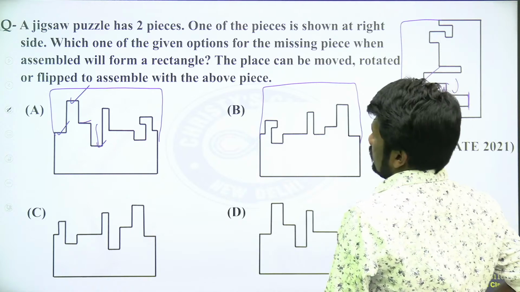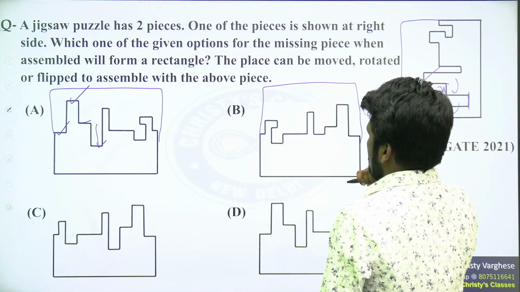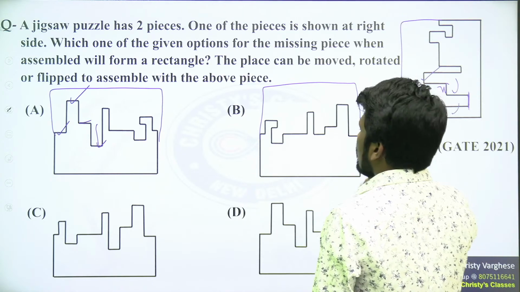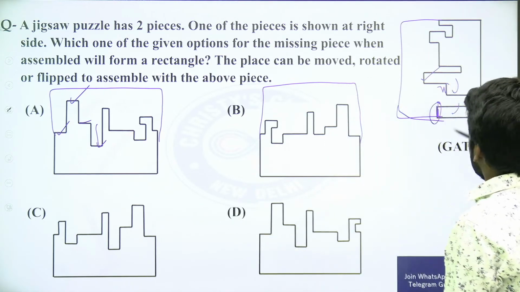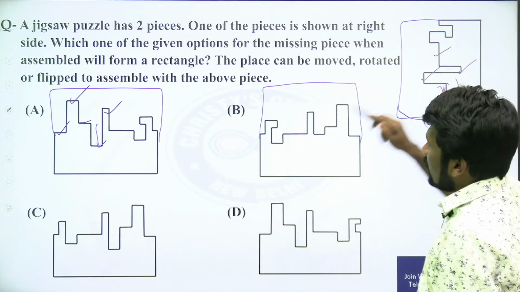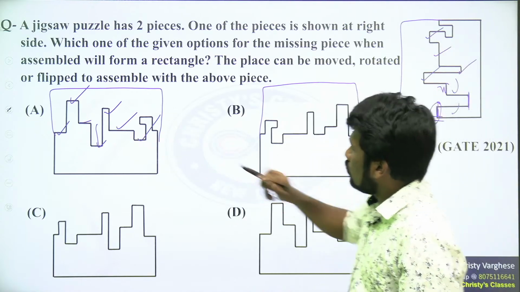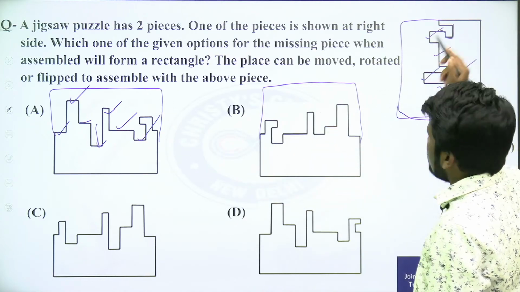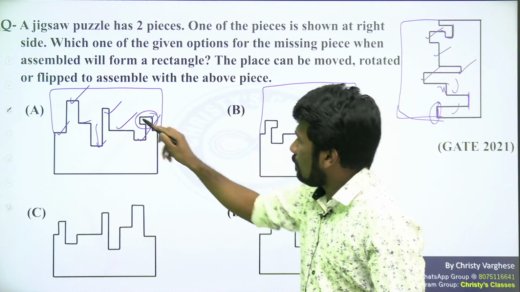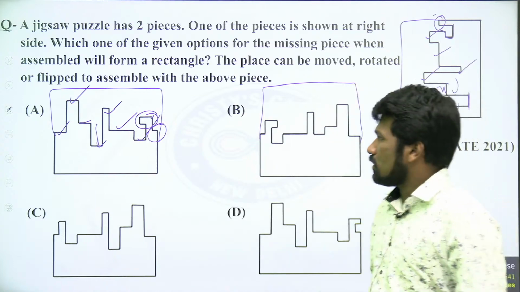That is also matching. Just a minute. Okay, so definitely that is easy then. And this is matching with this. This flat is matching with this. This up is matching with this down. And this bend is matching with this up. And this flat is matching with this. So option A is the correct answer.